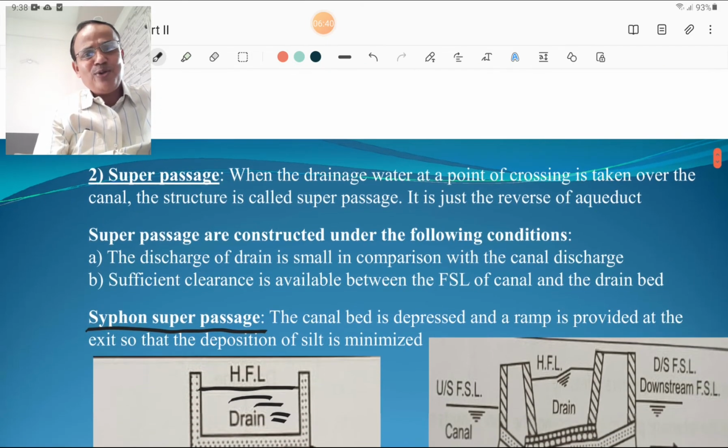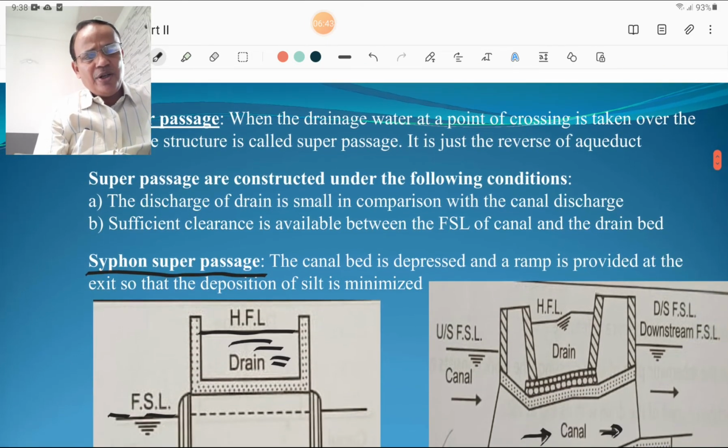Then we are going to discuss the super passage. What is the super passage? It is the reverse case of aqueduct. In super passage, the canal water or canal is below and the drain water is carried above the canal water, and such a structure which is constructed to carry the drain water over the canal water is called a super passage. So it is the reverse of aqueduct.